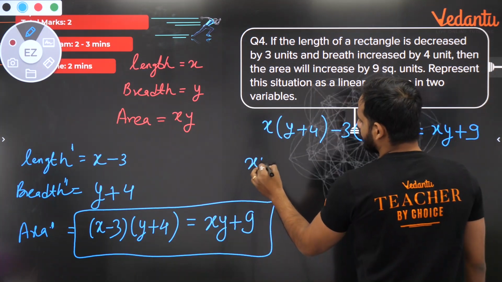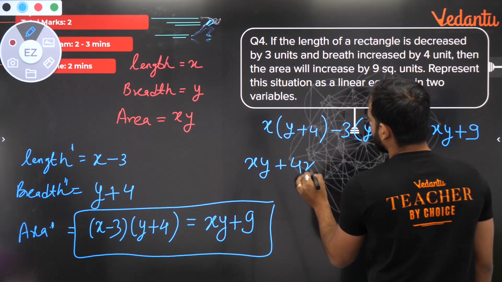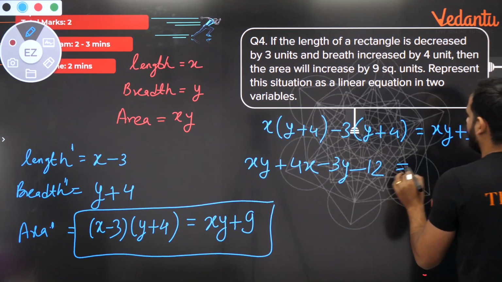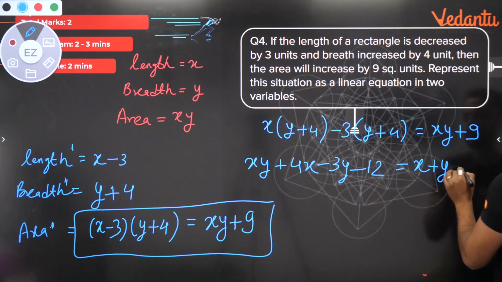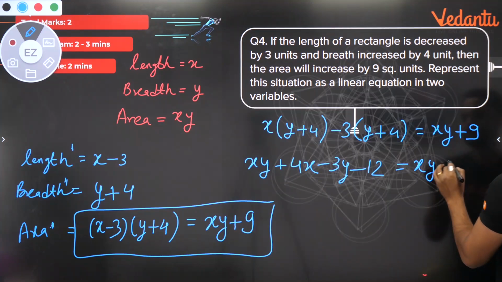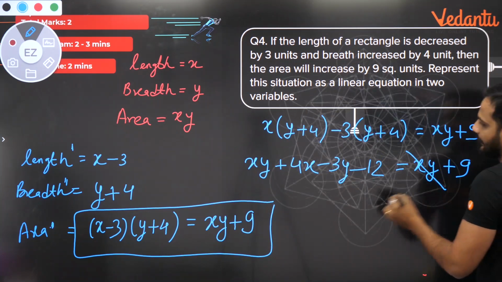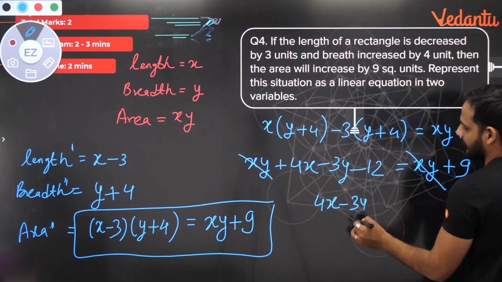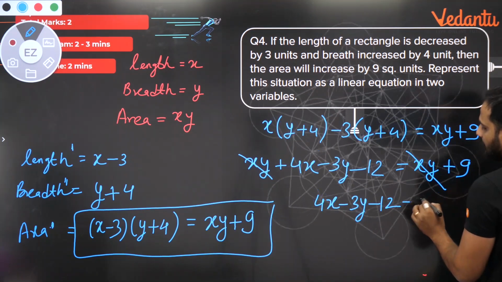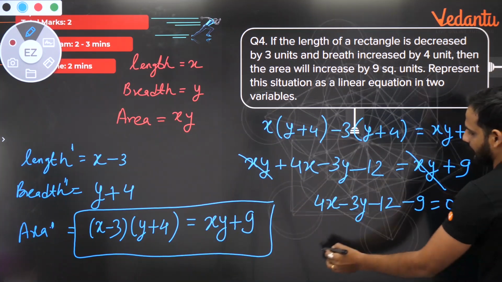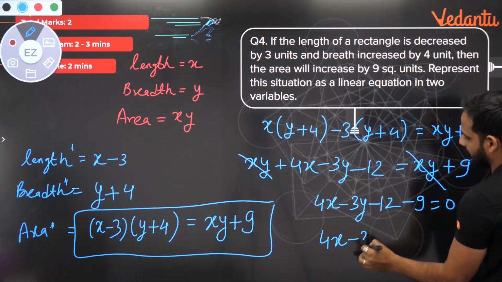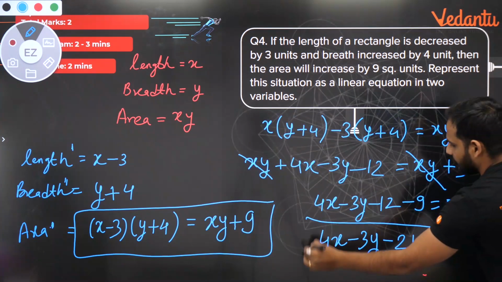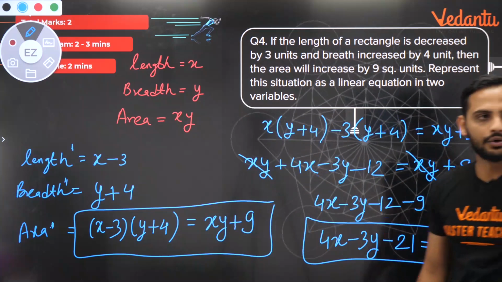So xy plus 4x, minus 3y, minus 12 is equal to xy plus 9. And as you can see, xy and xy got cancelled. So our equation is 4x minus 3y minus 12, shift this 9 there, minus 9 is equal to 0. So you are getting 4x minus 3y minus 21 is equal to 0. And now you can see this is a linear equation in 2 variables.